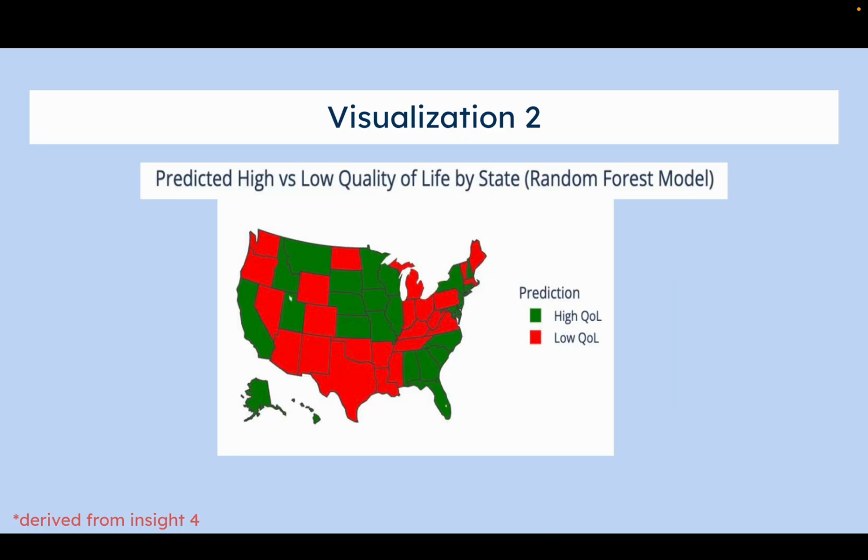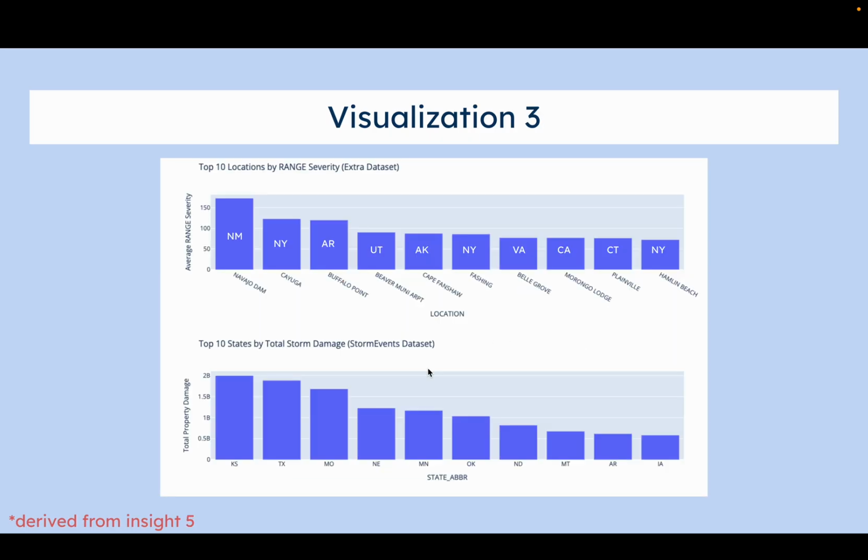Visualization 2 is from my Insight 4, from that random forest model. Here you can see a choropleth that shows what it identifies as high quality of life versus low quality of life, and Georgia isn't that high quality of life.